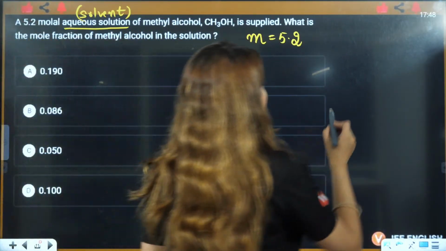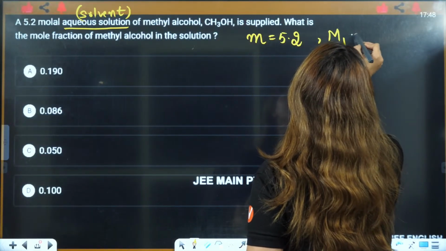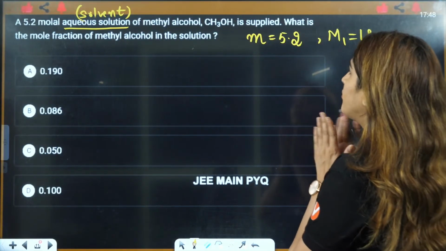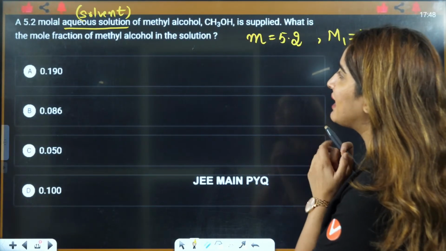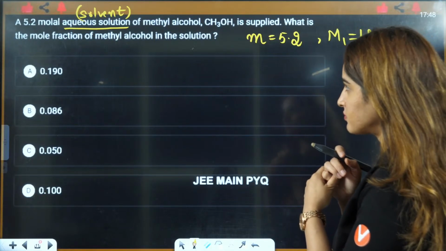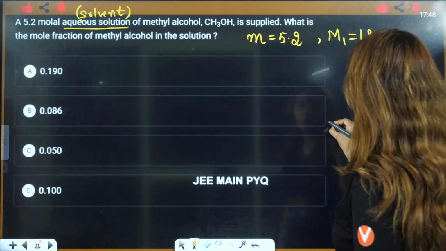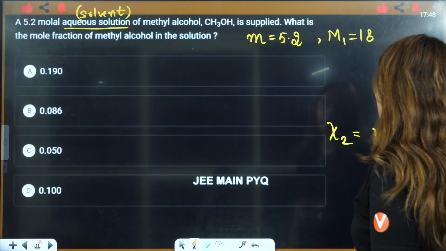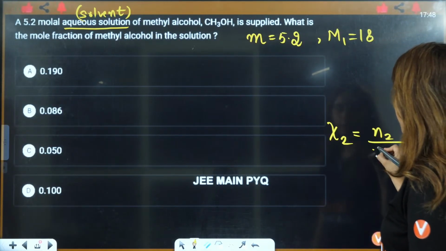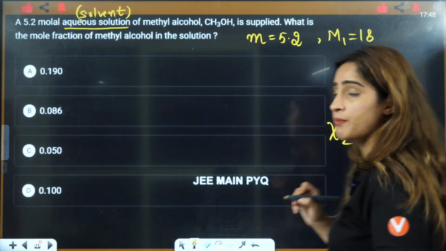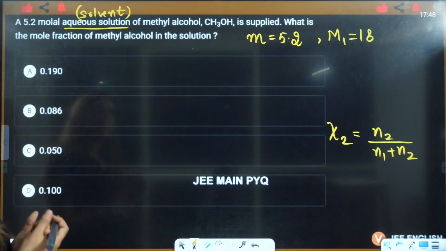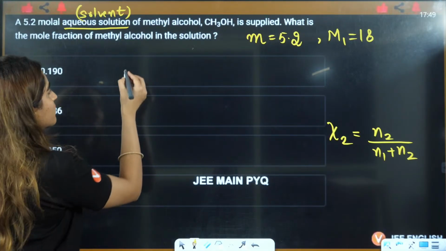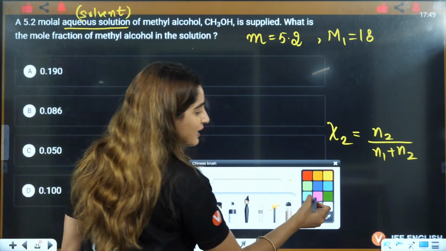Do you know what is the molar mass of solvent? We know that molar mass of solvent is 18. So we right now know the molar mass of solvent. What is the mole fraction of methyl alcohol in the solution? They are asking you the mole fraction of 2. That will be number of moles of solute divided by number of moles of 1 plus 2, that is, moles of solute plus solvent. So is there any direct method? If they have given you 5.2 molal, can I decode this?